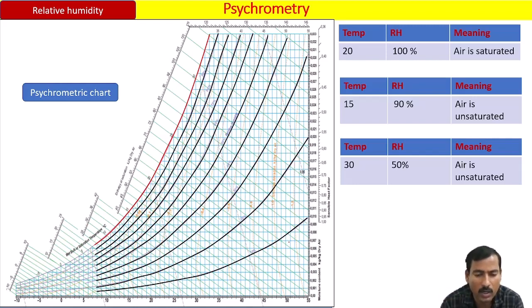If less than 100%, obviously there is some vacancy. For example, 90% is filled at 15 degrees, 10% is vacancy. 50% means 50% is filled at 30 degrees, still 50% vacancy. Understood? The conclusion is that if the relative humidity is 100%, that is called saturated air. If it is less than 100%, that is called unsaturated air.